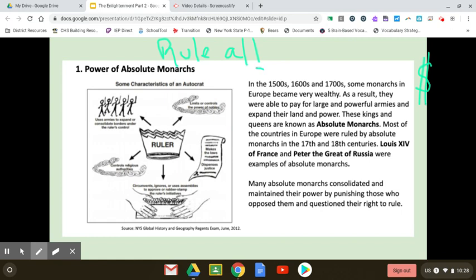Okay, so this part just kind of tells us what they are and maybe some more important ones. This section here is how we're going to answer the question. They consolidated, or kept all their power to themselves, and they punished anybody who went against them. All right. So, how would that idea lead to the Enlightenment?